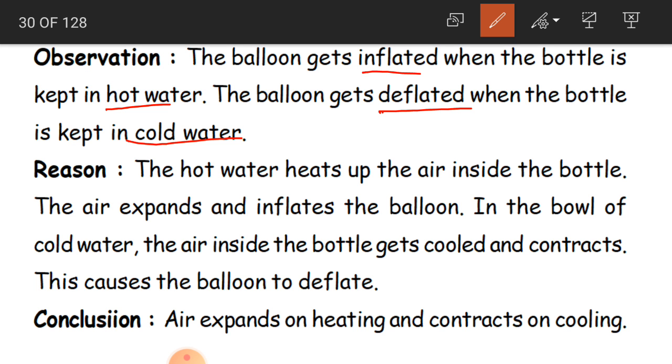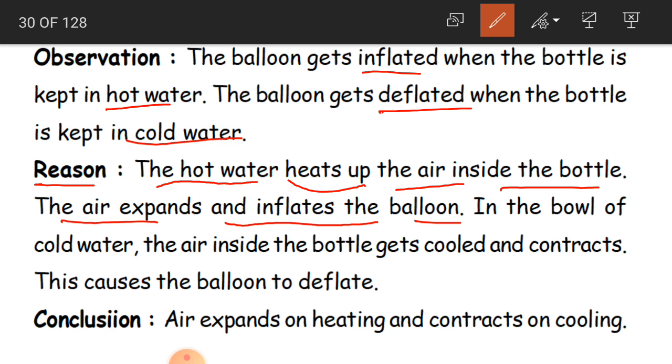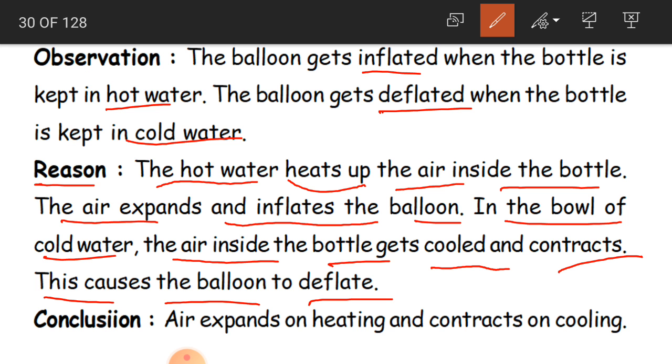Clear? Now, what is the reason? Why is this happening? The hot water heats up the air inside the bottle, and the air expands and inflates the balloon. And in the bowl of cold water, the air inside the bottle gets cold and contracts. So this causes the balloon to deflate. So what is hot water going to do? It is going to heat up the air which is inside the bottle, and because of that, the air is going to expand, it is going to increase in size, and it is going to fill even the balloon with the air.